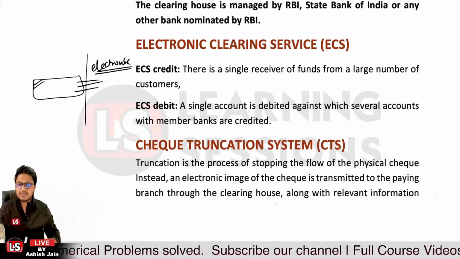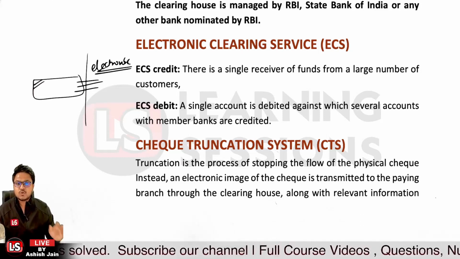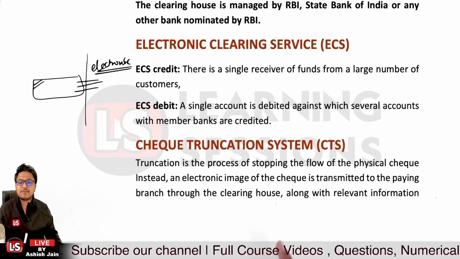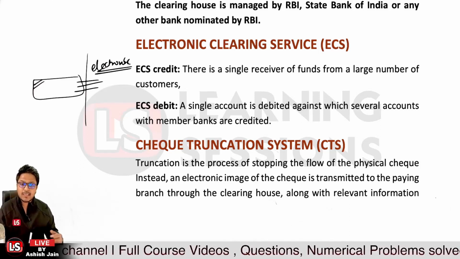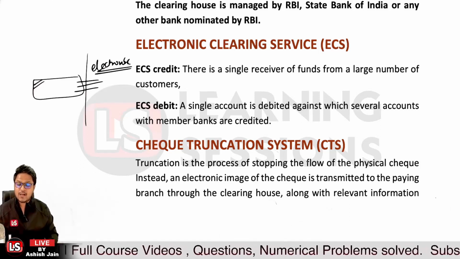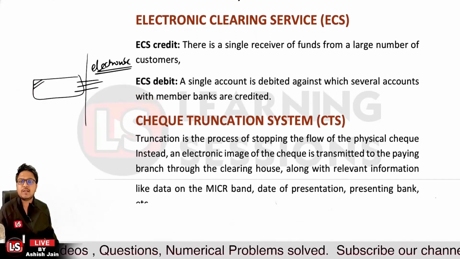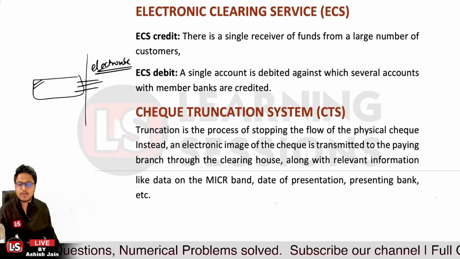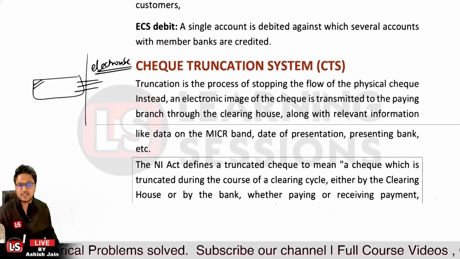We will be learning in detail what CTS is and what its different components are. Truncation is the process of stopping the physical movement of the cheque, and instead an electronic image of the cheque is transmitted along with the required information. It could be the relevant information of the cheque, the MICR code, the date of presentation, the presenting bank, etc. All the details are sent.